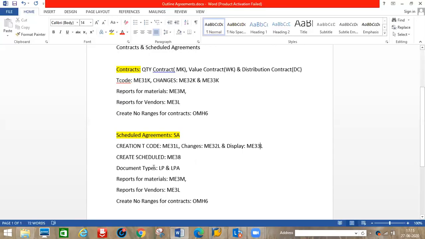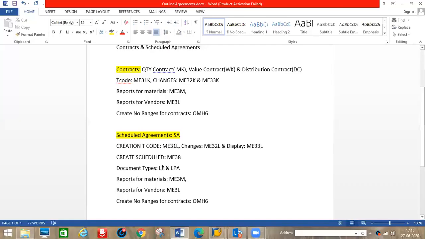So here document type is LP, LPA is there. LP is a manual creation, LPA is an automatic creation. LPA means, in MRP procedure, the PP guys, generally MRP will come. Anyway, we will also learn some of the basics about the PP things, MRP.